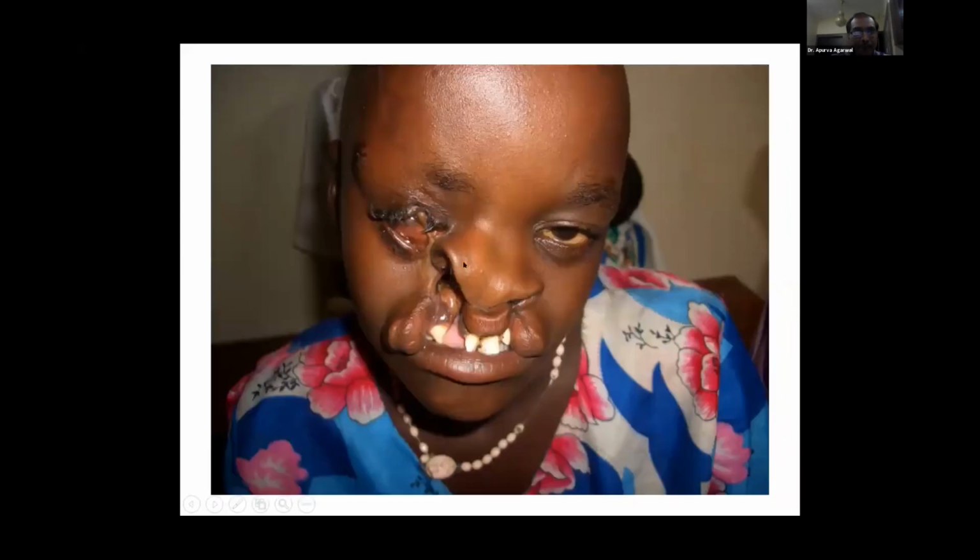This is holoprosencephaly, in which the development of the total face is very defective. Complete cleft lip and cleft palate. The cleft is even extending up to the nose and the eye. So you must not be scared of these children. We must treat these children with a lot of compassion.